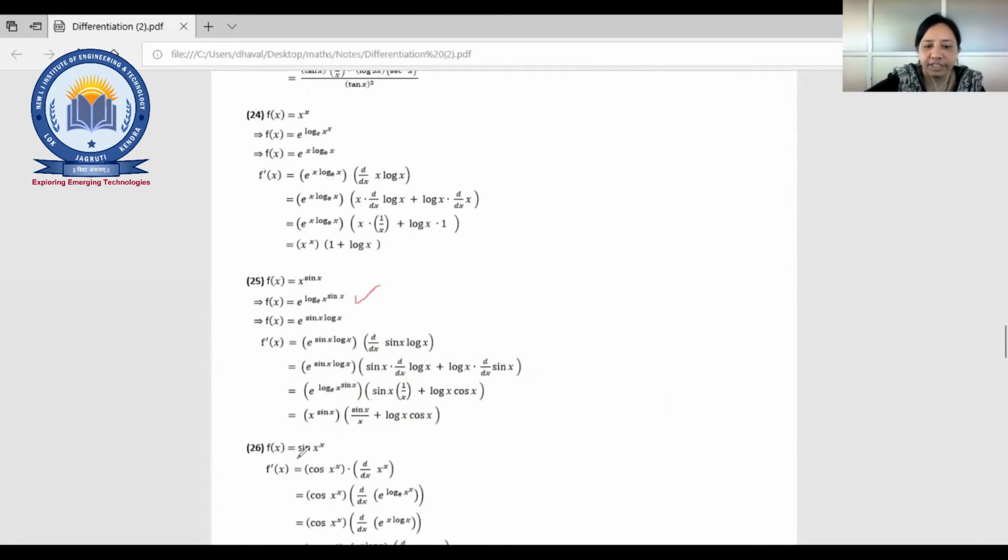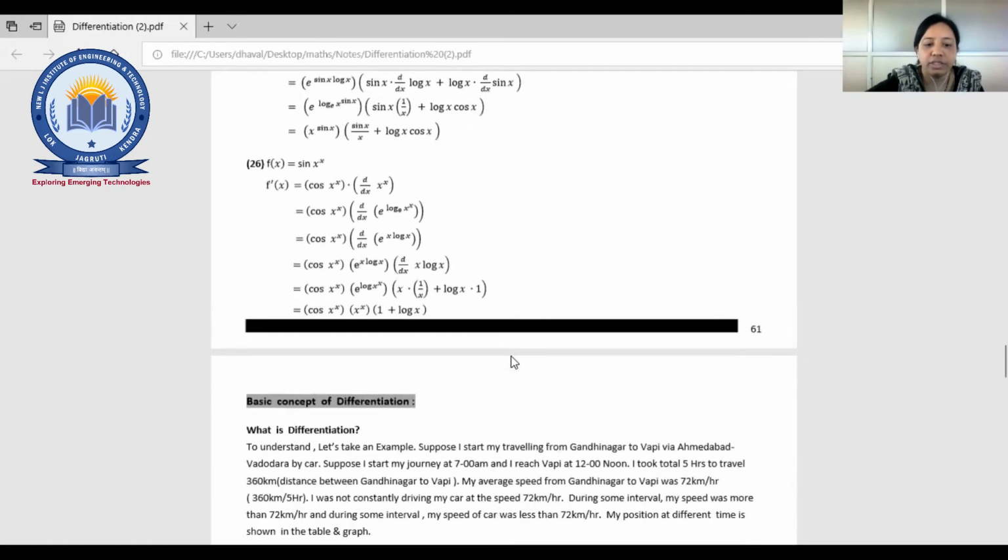Same way, sin x raised to x. You can go in that way. Sorry, no need to take e here because we know directly the differentiation of sin, and then the chain rule. That means x raised to x. Now we don't know x raised to x directly, so add that step. You can see x raised to x can be rewritten the same way that we saw in the first example. So you can solve in this way. Fine.